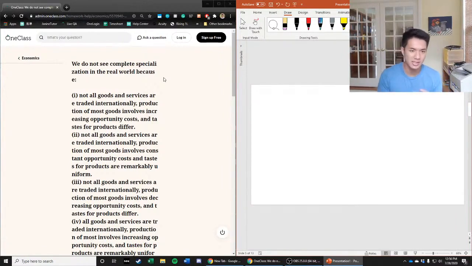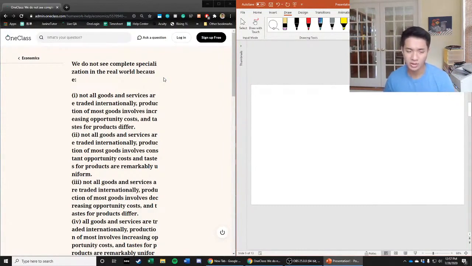Whereas semi-specialization would be that you orient a lot of your resources towards one type of good, but you're still producing other goods at a lower level. And you're trading to get more of the other goods, but you don't completely specialize, where you are taking away all of the resources from other goods and directing them just towards one kind of venture. And so let's break this down into the 3 categories given by the answer choices, which is trading goods internationally, opportunity costs, and tastes.